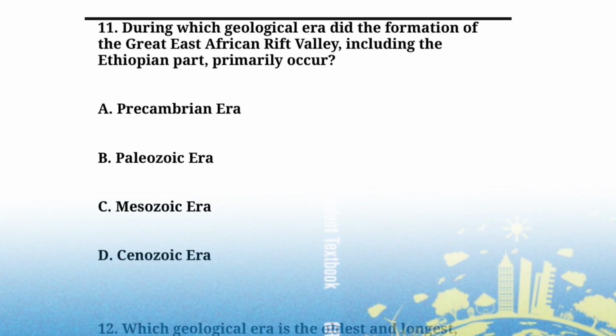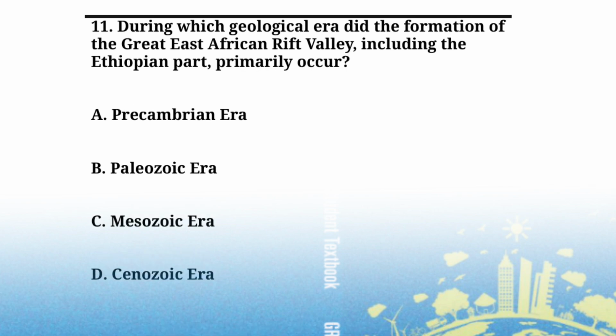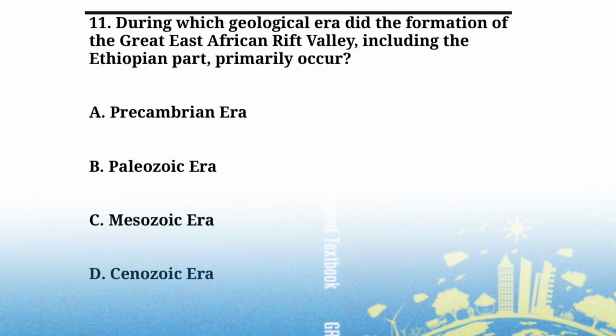During which geological era did the formation of the Great Eastern African Rift Valley, including the Ethiopian part, primarily occur? A. Precambrian. B. Paleozoic era. C. Mesozoic era. D. Cenozoic era. The formation of the Great Eastern African Rift Valley occurred in D. Cenozoic era.